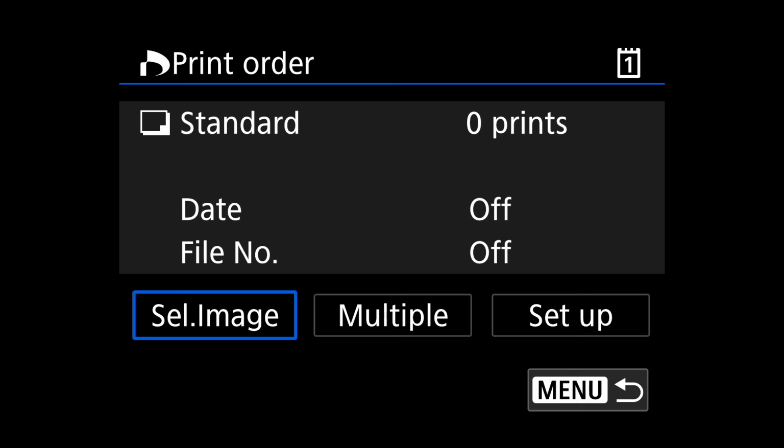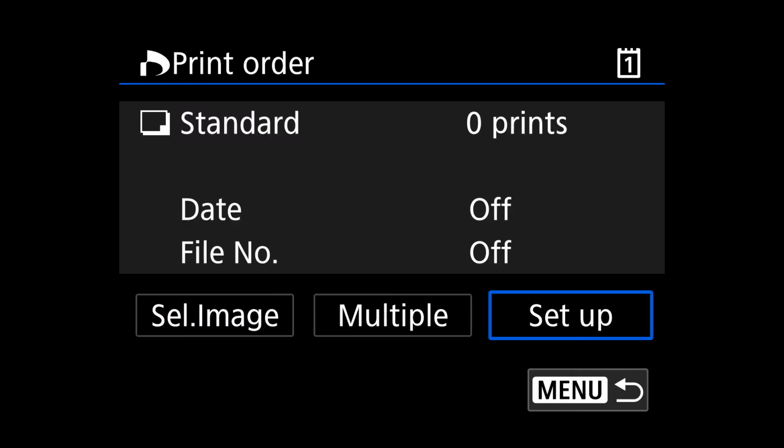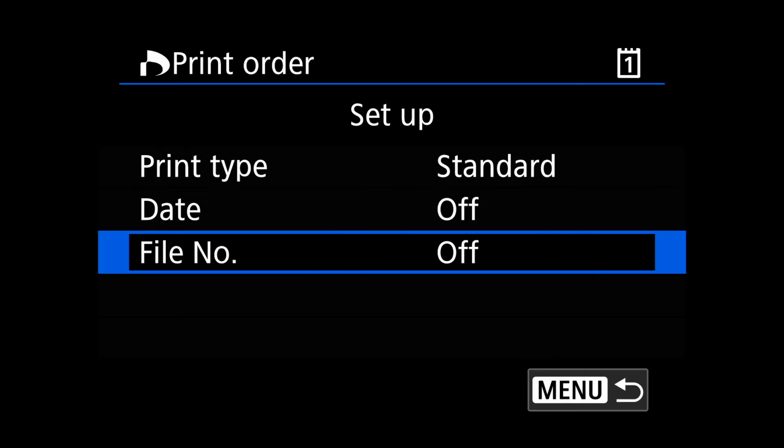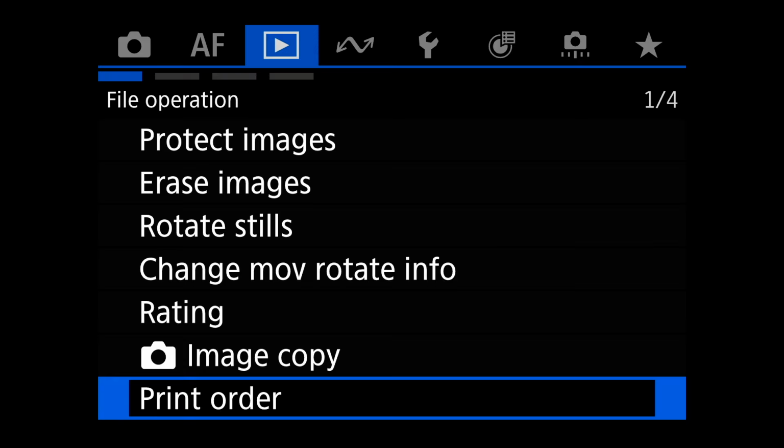Print order, if you want to actually print, you can select an image, you can do multiple, and you can do a setup, and you can actually come in here and figure out what kind of printing you actually want to do with this. So there's that. All right, that is page 1 for you.